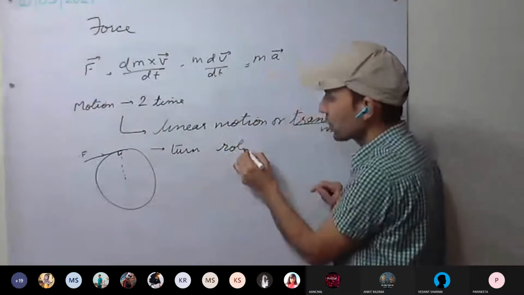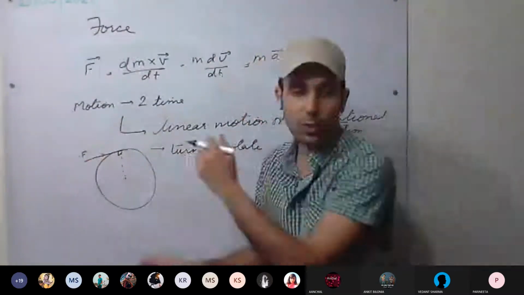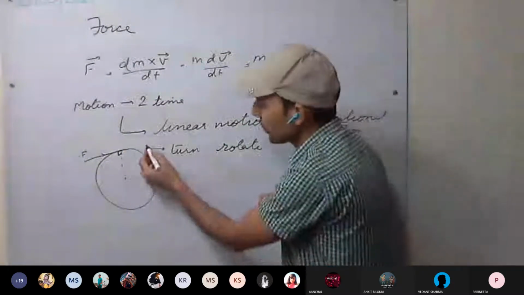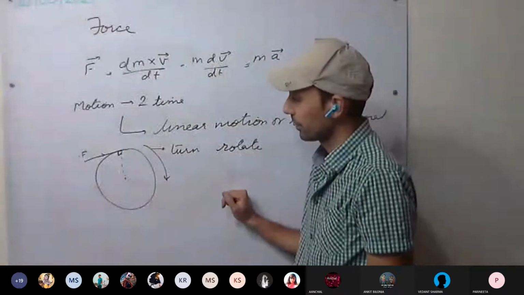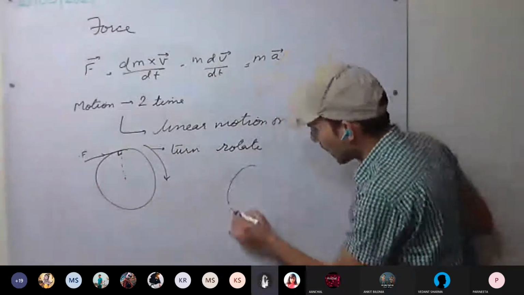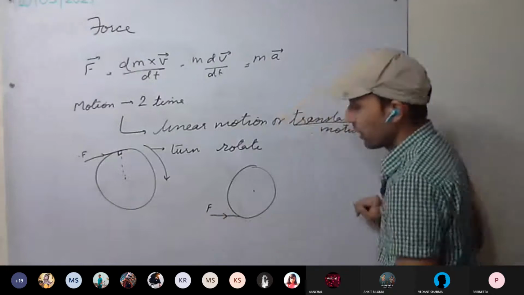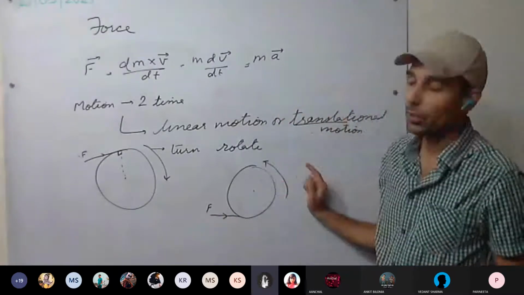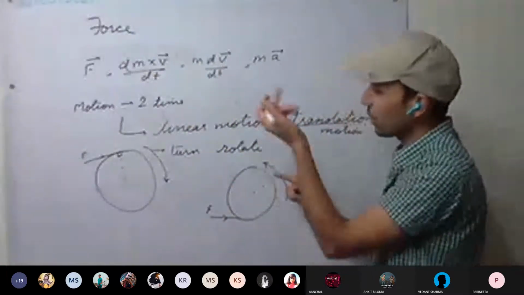Or we say it starts to rotate. It starts to rotate. This is called rotational motion. Depending on which direction it will be moving, clockwise or anti-clockwise? Clockwise. If I apply the force here now, which direction? Anti-clockwise. So remember the direction. This is clockwise, as the clock moves, and this is anti-clockwise.